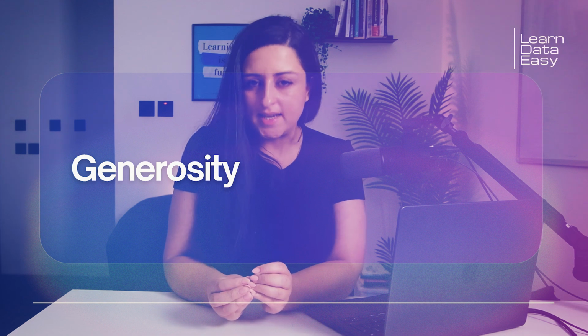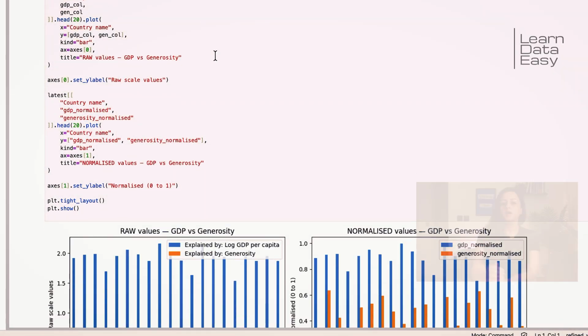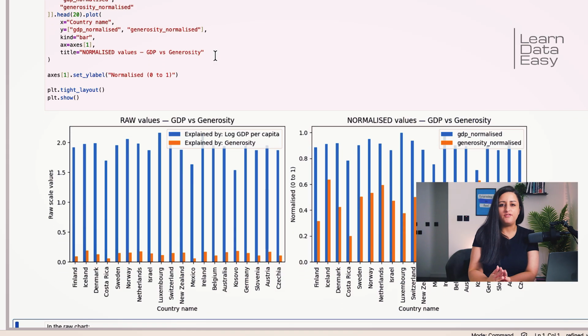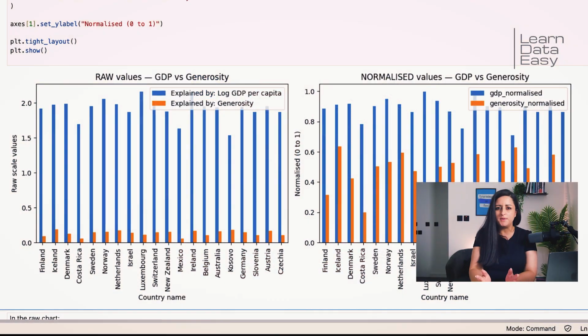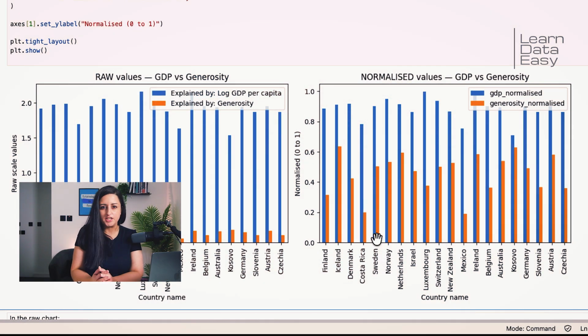Now here's where normalization becomes really visible. Let me show you 2 charts. Look at the raw charts. GDP values tower over generosity values, not necessarily because GDP is more important, but because the numerical scale itself is much larger. Generosity almost disappears visually. Now let's look at the normalized chart. Suddenly we can compare both variables fairly. That's the power of normalization. It doesn't change the data, it helps us see the data more clearly.